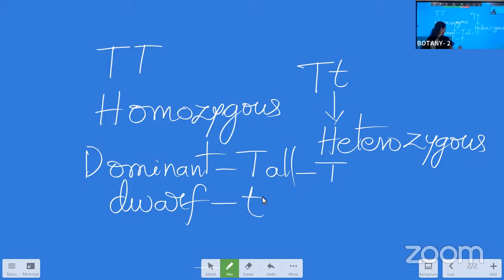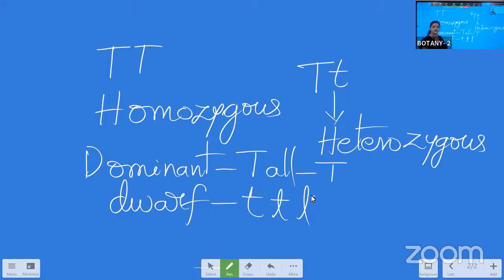Okay. And if you want to write the T like this also, right, but here, don't forget to put this horizontal line over here. If you forget, then it looks like L. If you show it like this, then it cannot be the small t.